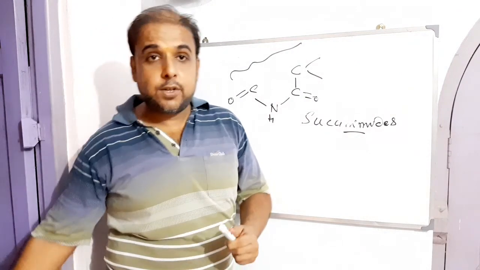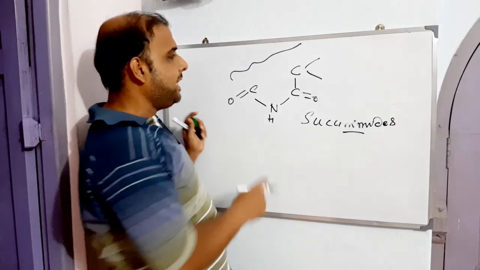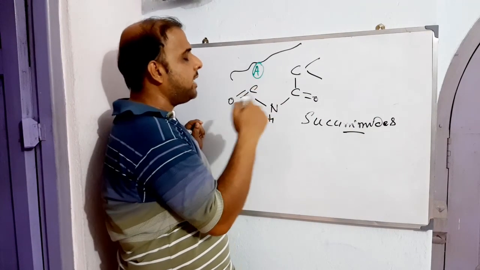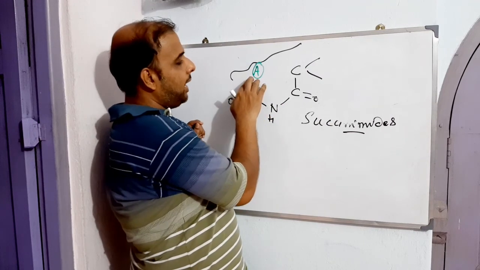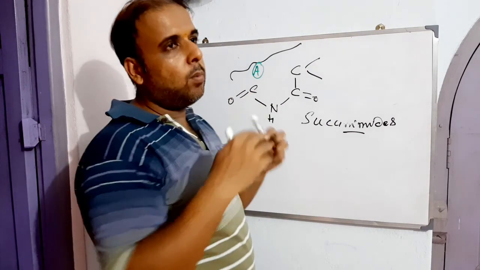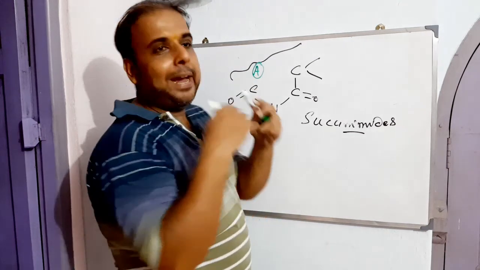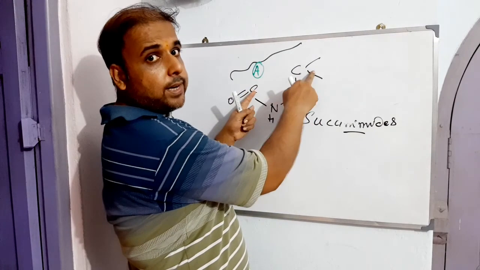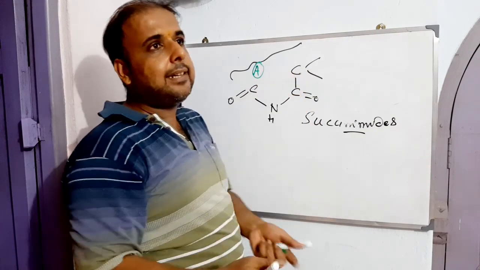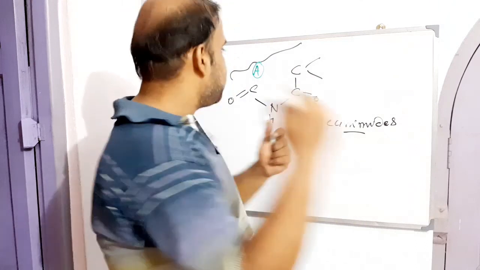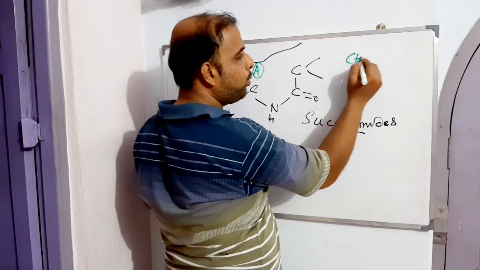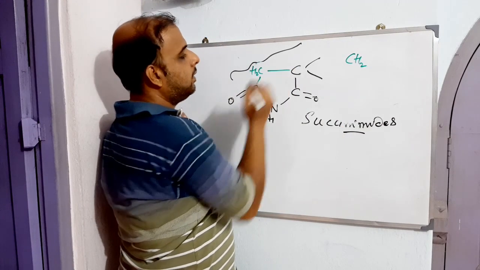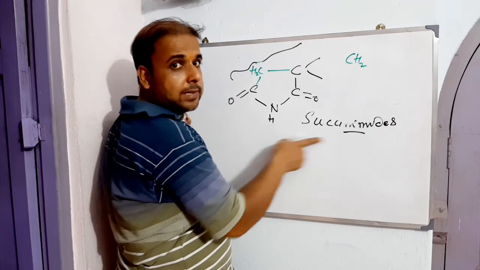How? The question is how, right? Let's say that we consider this as A. We just keep changing the pattern of A, connect these two ends, and see what kind of chemical category will emerge out of this modification, right? So if A is found to be CH2, connect them all together, it looks like succinimides, right?